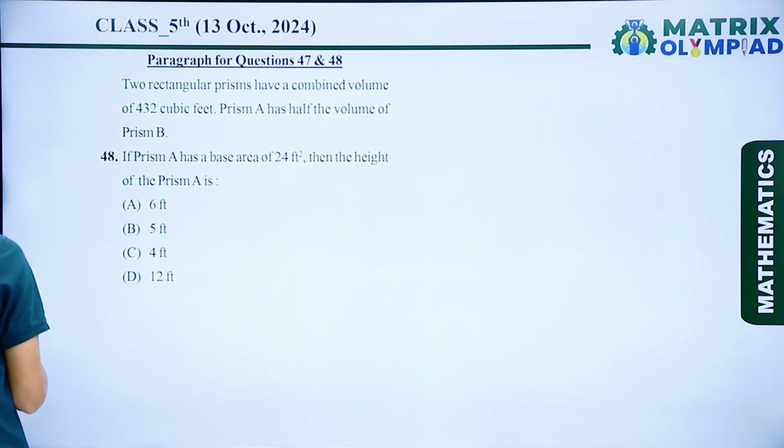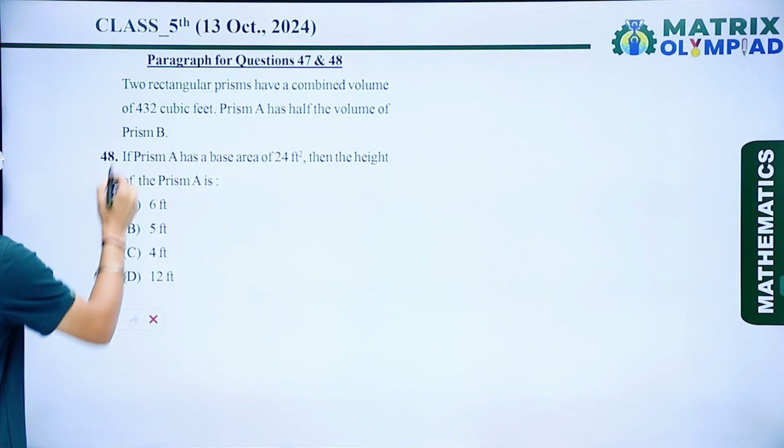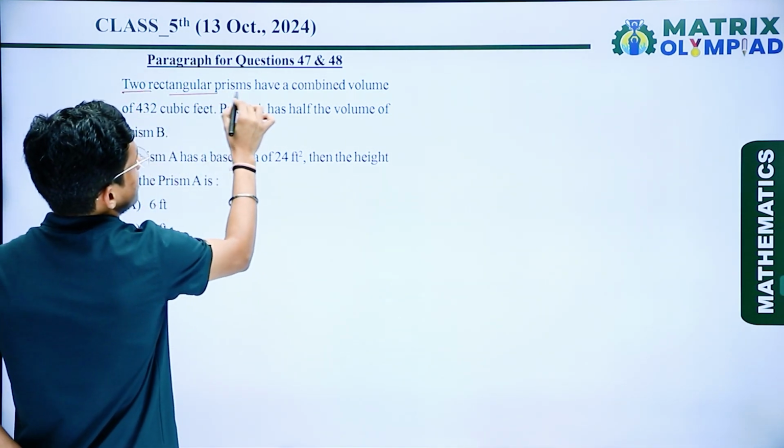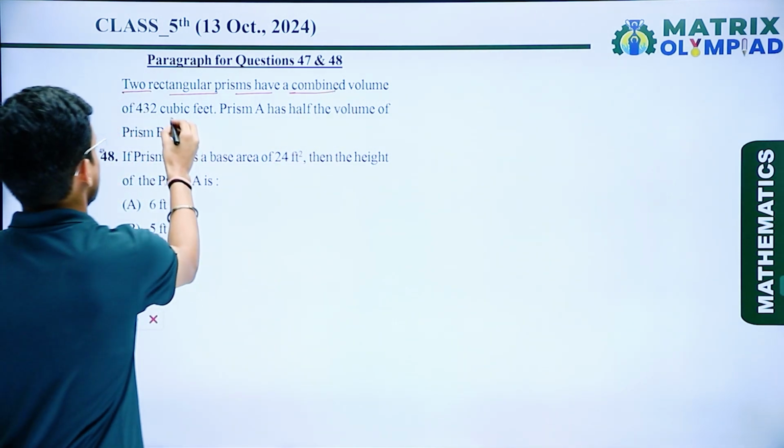Now the next question is based on the same paragraph. We are given two rectangular prisms having a combined volume of 432 cubic feet.